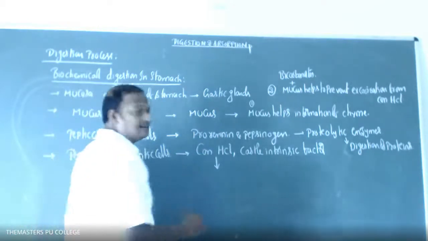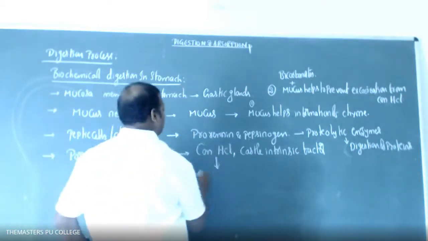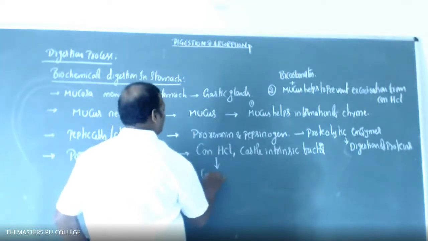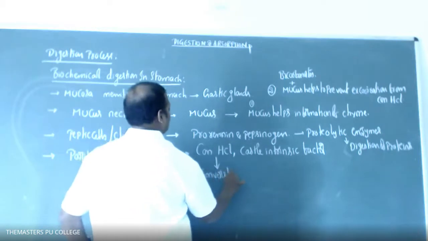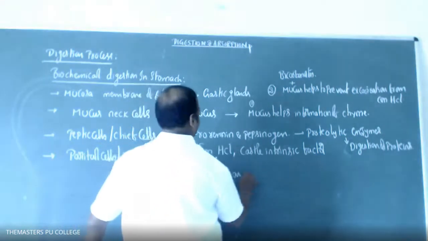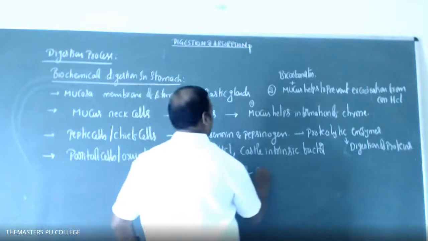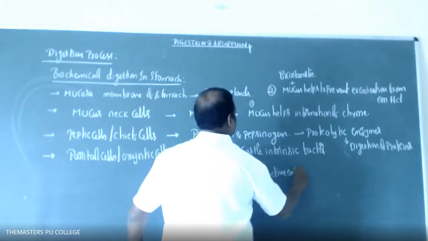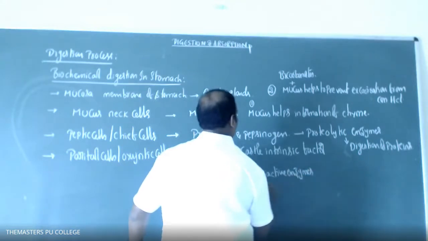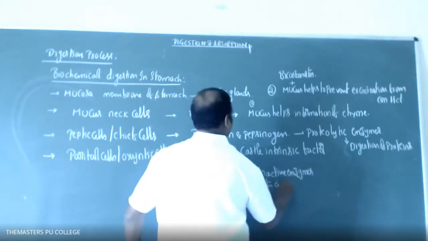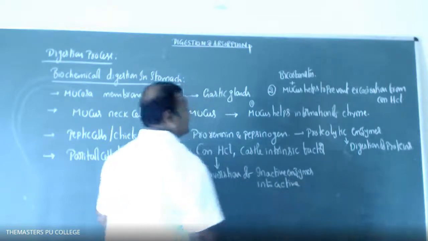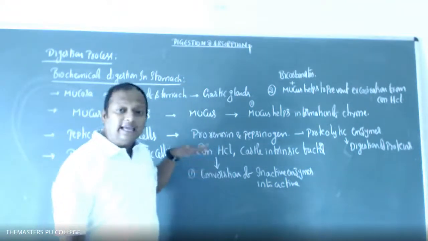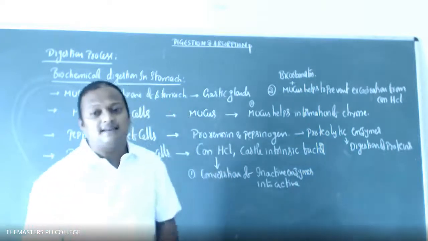Understood, students? So the first function of concentrated HCl is conversion of inactive enzymes into active enzymes, in the presence of concentrated HCl.